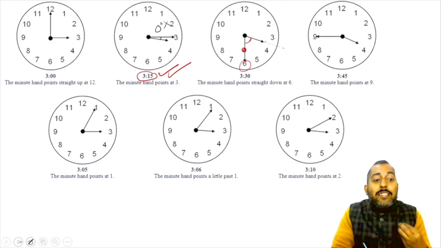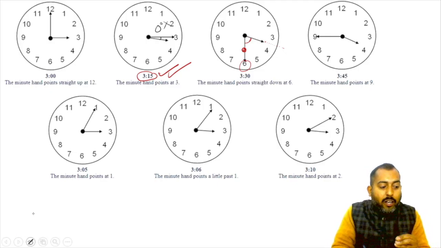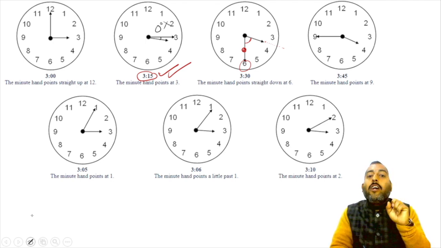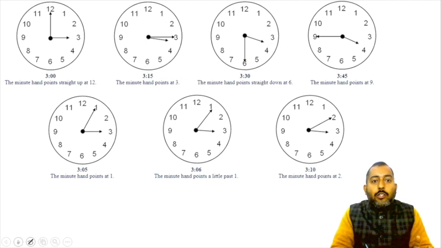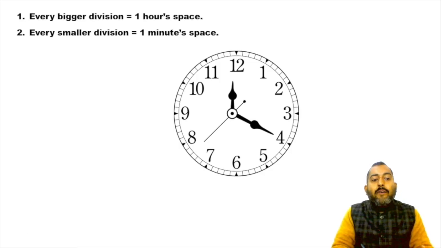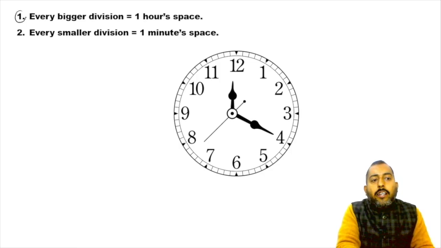Let us learn some more fundamentals, some more technical terms related to the clock, and then we will move on to the questions. The very first point I would like you to note down is that from now onwards, the technical term for every bigger division of the clock is 1 hour's space. What does it mean?